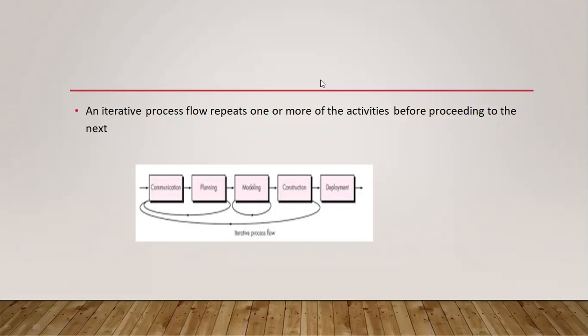Why? Because after completion of the total project, it is difficult to apply modifications. That's why after each and every small step, they call for a revision meeting. Clear? Finally, the deployment stage. So this is the iterative process flow.